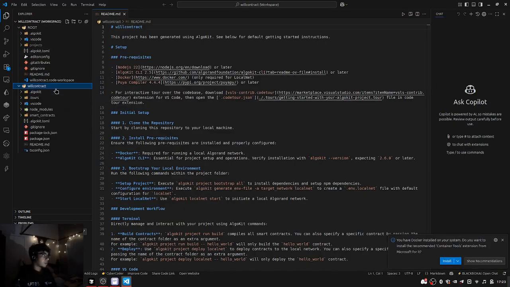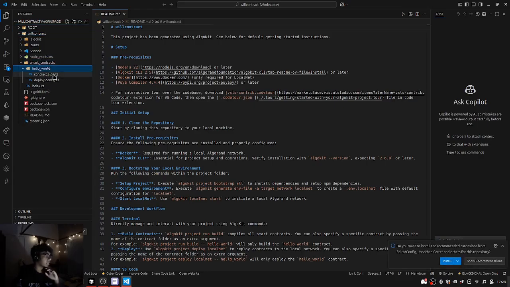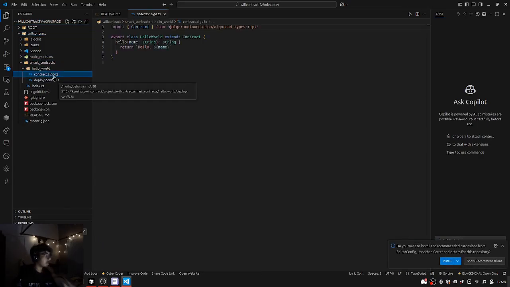Okay, so this is how the folder looks like for an empty smart contract with a basic hello world. We write smart contracts in the format where we write the name and then .algo.ts. Okay. Let's create a folder.